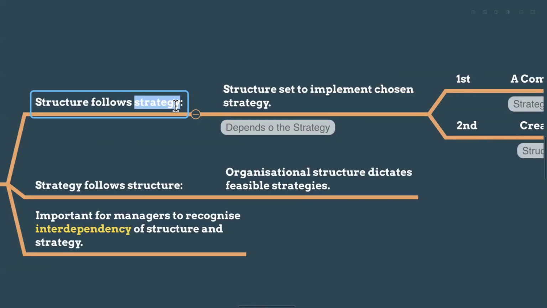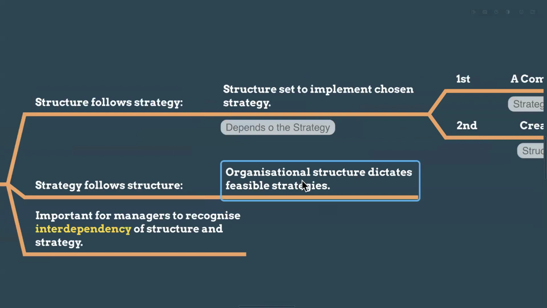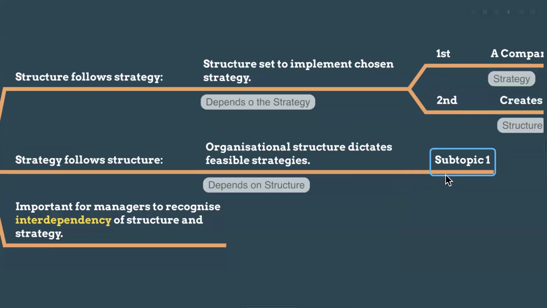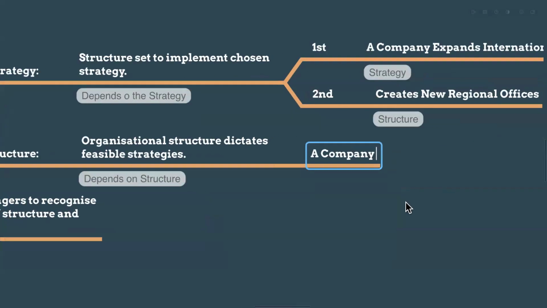And strategy follows structure means organizational structure dictates the feasible strategies. So it depends on the structure, right? For example, I'm saying a company already has offices in major cities.